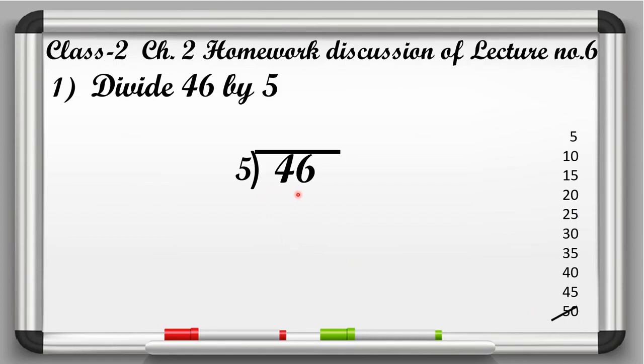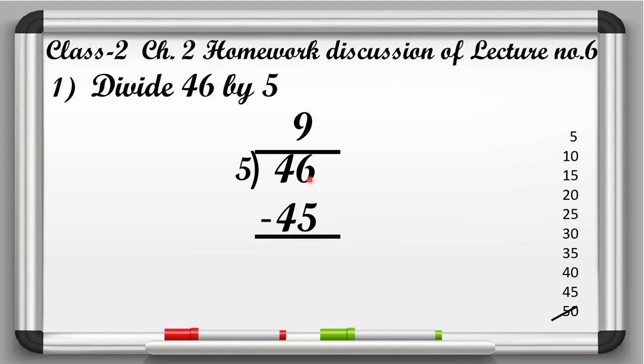So here we will cut 50. Okay, beta. Now we have to write the number that is above 50, and that is 45. So we will write 45 below 46. At which number it comes? It comes at number 9. So we will write 9 here at quotient place. Now put the sign of minus. So let's start subtraction from 1's place.